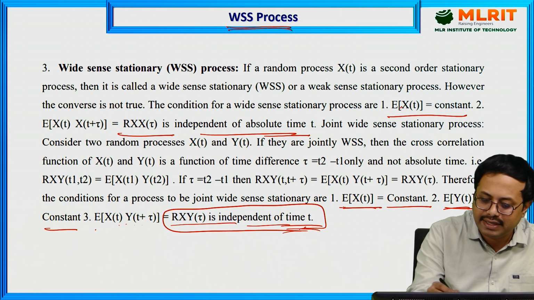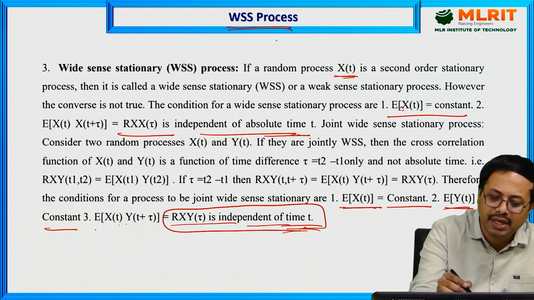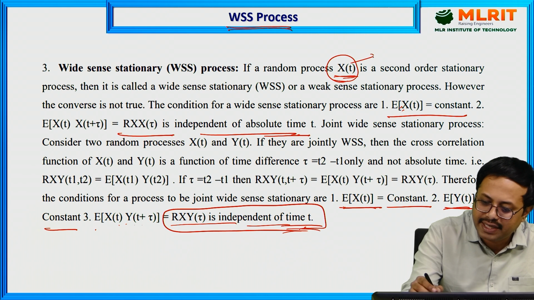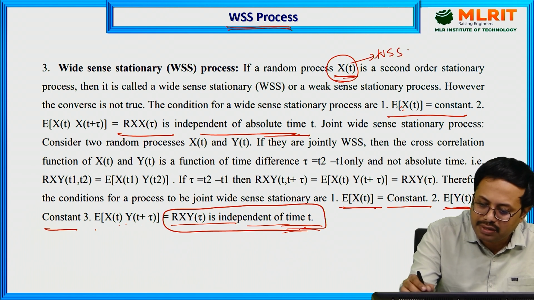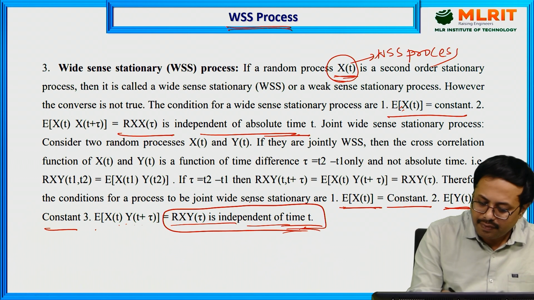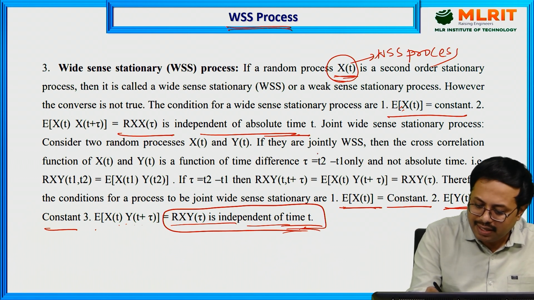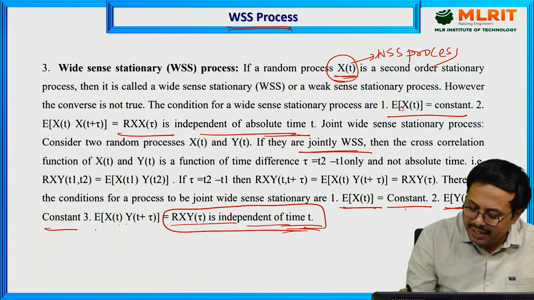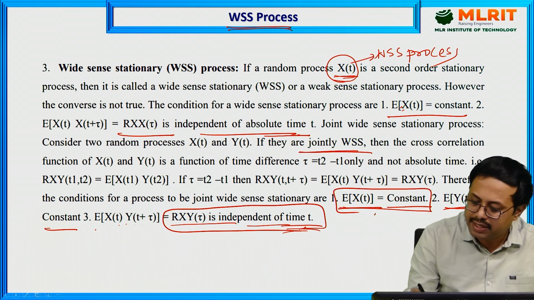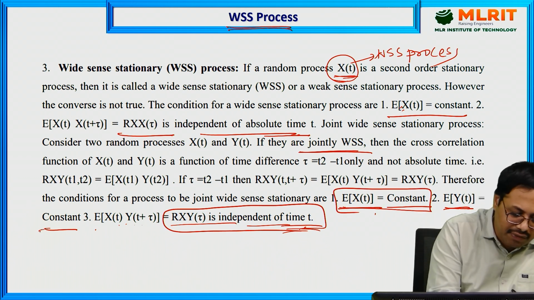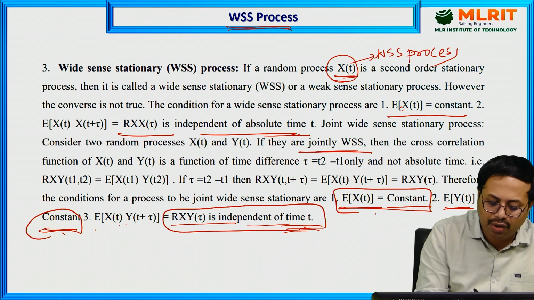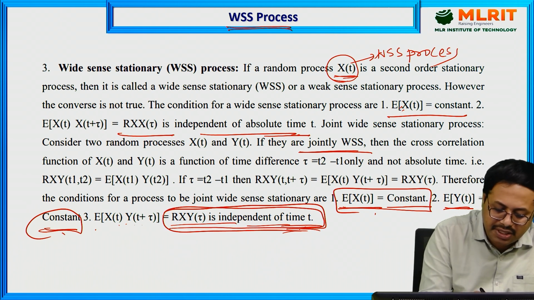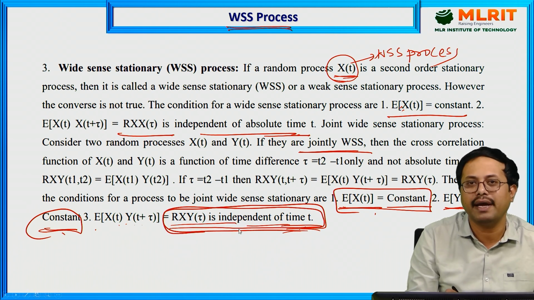These two conditions must be satisfied for x of t to be a wide sense stationary process. For jointly wide sense stationary, the expectation of x of t must be constant, the expectation of y of t must be constant, and the cross correlation function must be independent of time t.